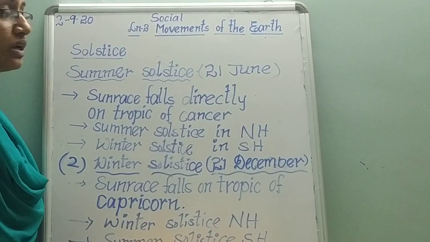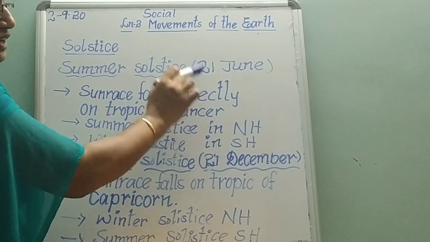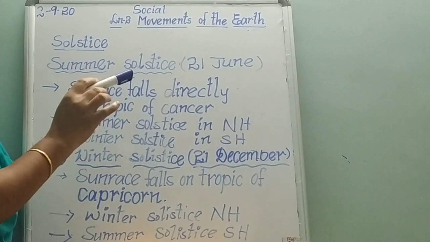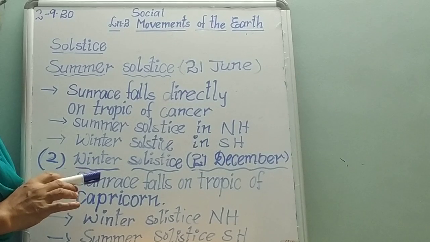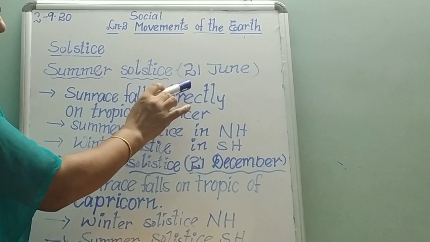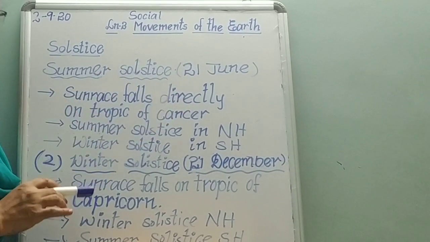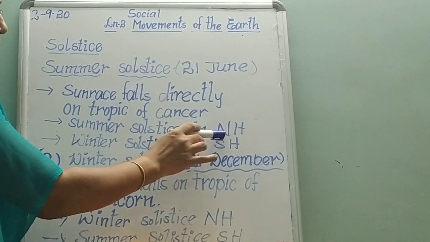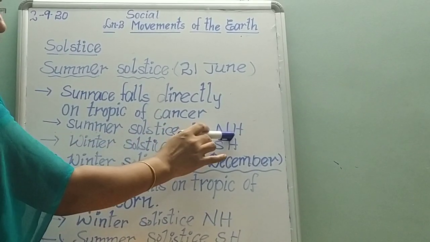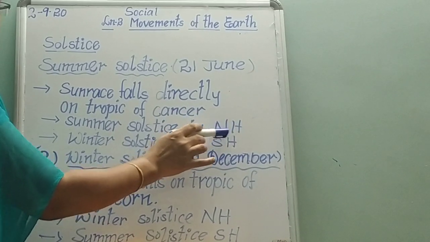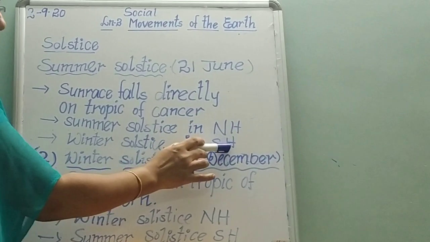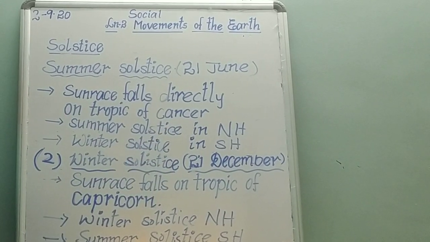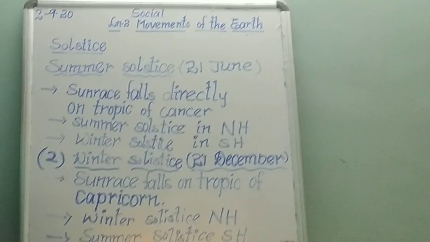So this day, the 21st June, is known as summer solstice in the northern hemisphere and winter solstice in the southern hemisphere. Here NH means northern hemisphere, SH means southern hemisphere. This I will show you diagrammatically.